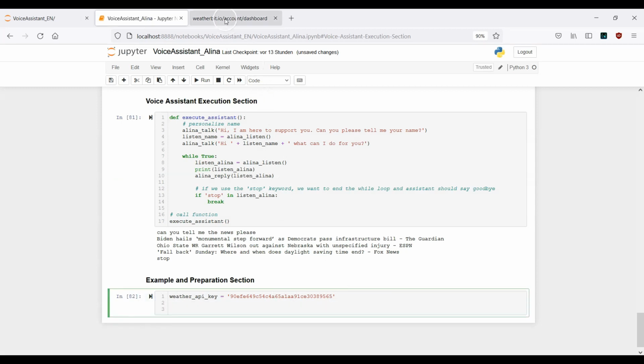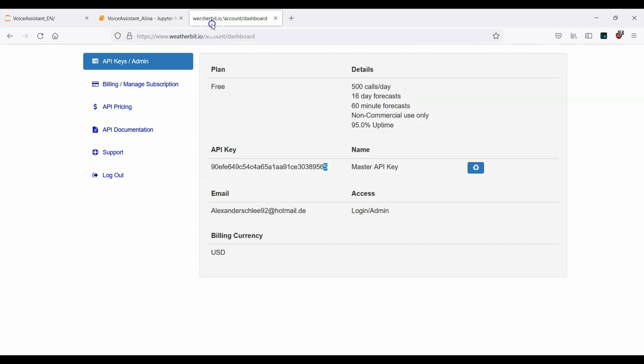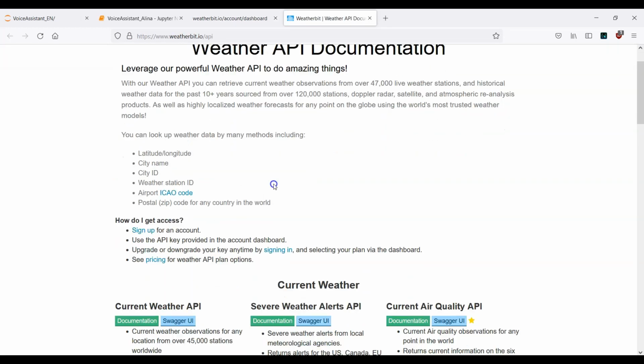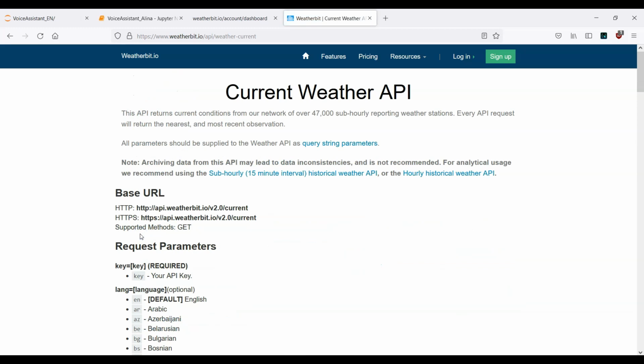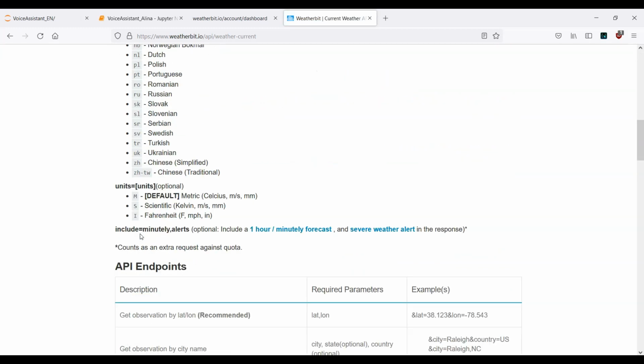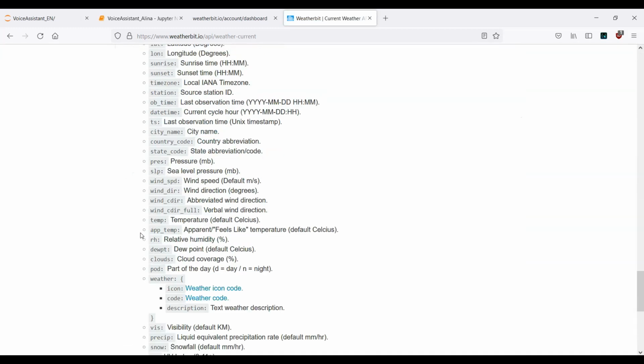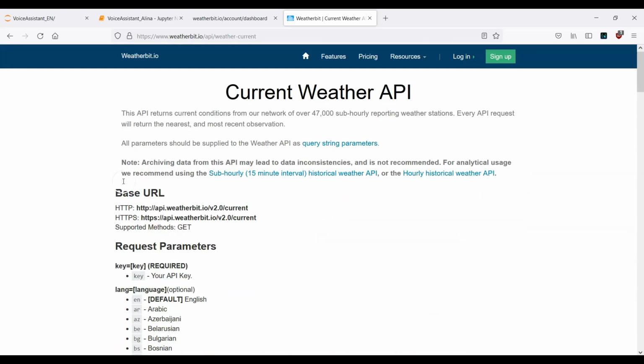Next, we need to take a look at how this API actually works. So now we need to click on API documentation. Then let's scroll down and click on this green button, current weather API. Now you have all this documentation, but this is actually quite straightforward. We need to copy our base URL.